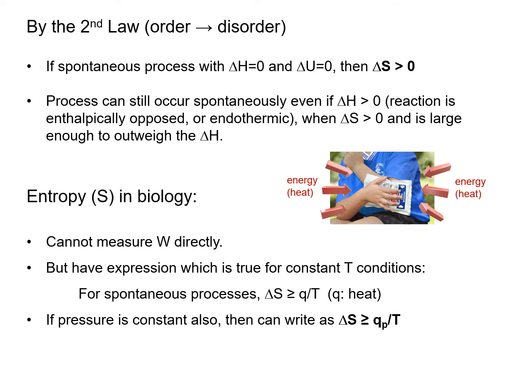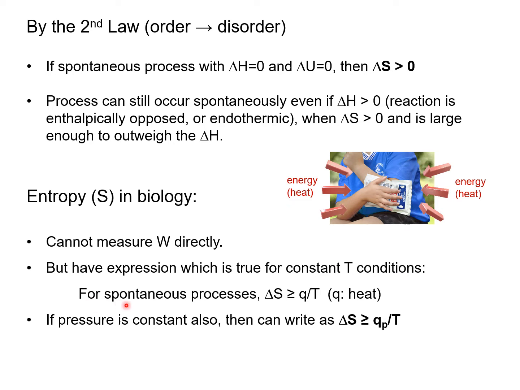The same principle applies to entropy in biology too, but we cannot measure W directly in the cell. Again, it's hard to count all those possible numbers of ways the molecules can exist. So instead of that, we have an expression only at constant temperature conditions.